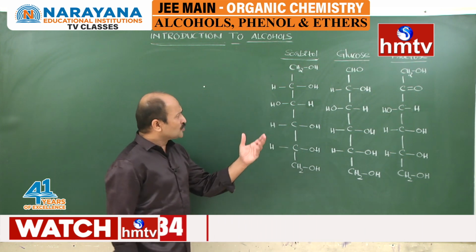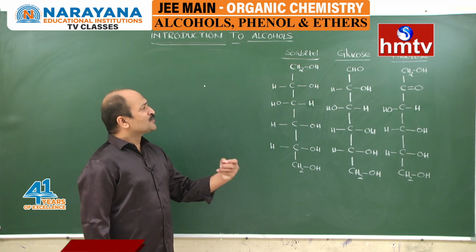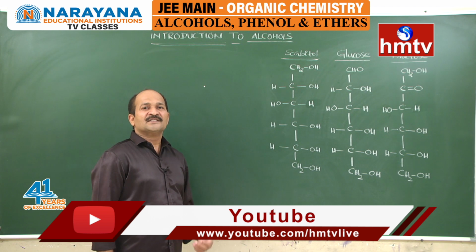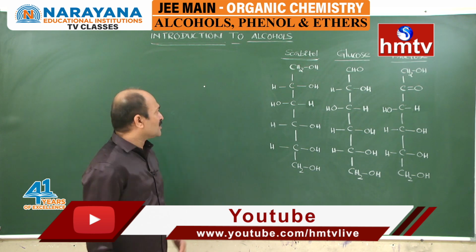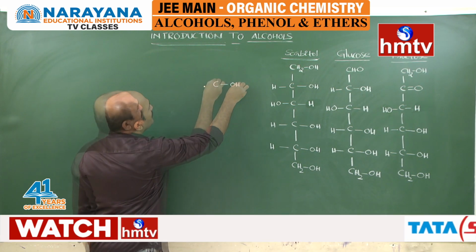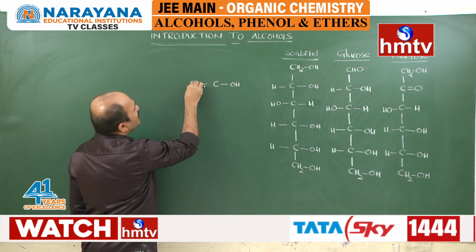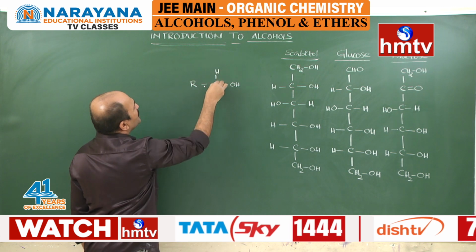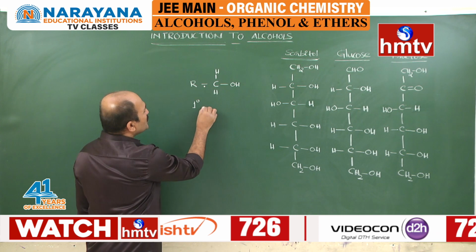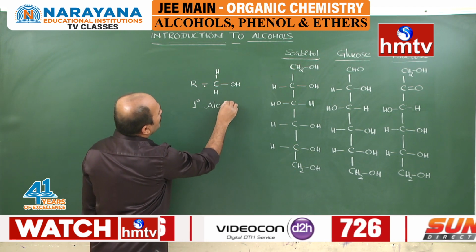Before entering into the nomenclature, students, let us know something about primary alcohol, secondary alcohol and tertiary alcohol. If you take the OH group on a carbon, and that carbon is linked with only one alkyl group, it is called a primary alcohol. Students, what is a primary alcohol?